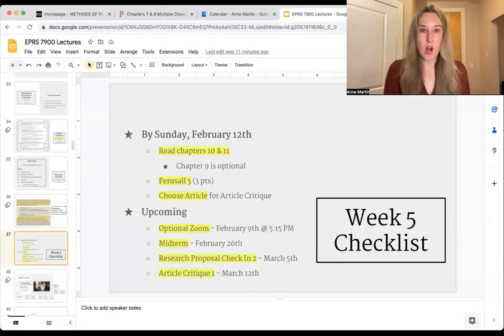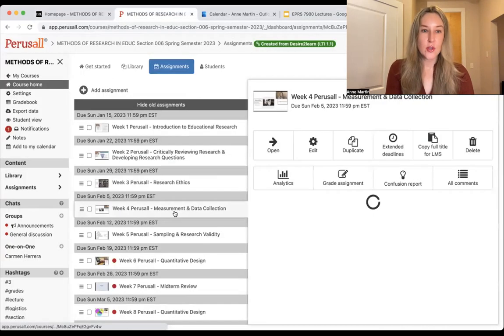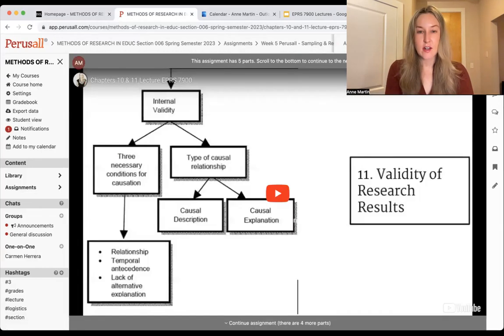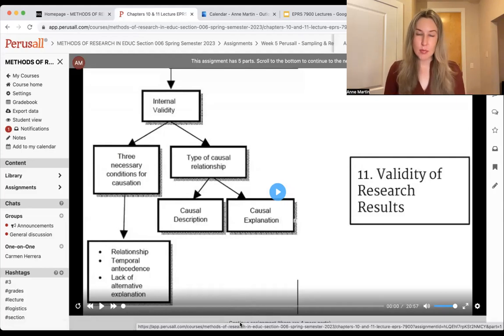So next, I want to talk about our checklist for this week. This week, we're going to be reading chapters 10 and 11, and chapter 9 is going to be optional. I want to go ahead and show you what perusal 5 looks like. In this perusal, in chapters 10 and 11, we are going to be reading about sampling. This is how the participants are chosen in quantitative research. And I think they also talk about how participants are chosen to be enrolled in a given study, even though sampling isn't quite the language.